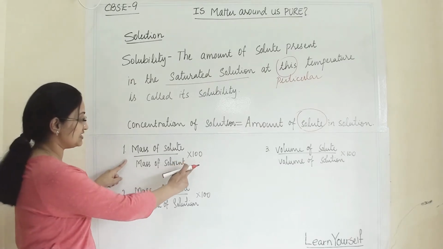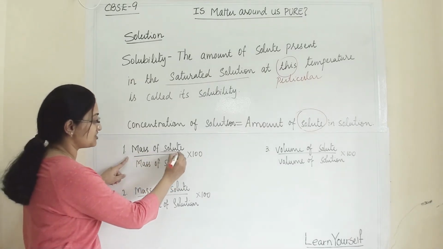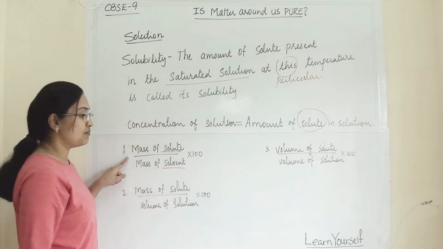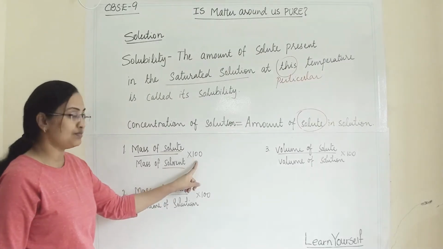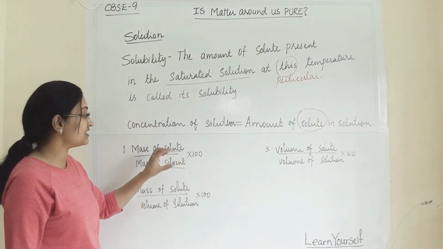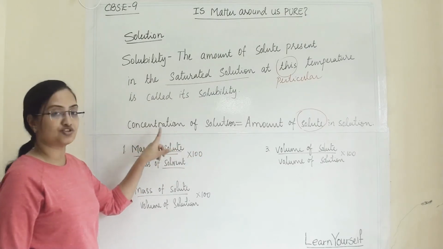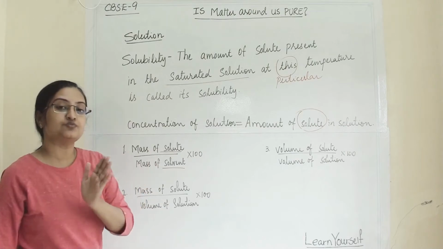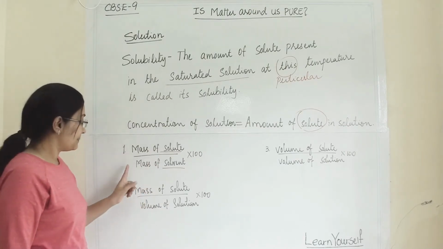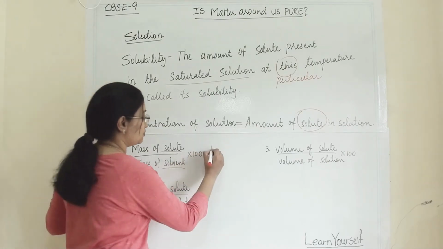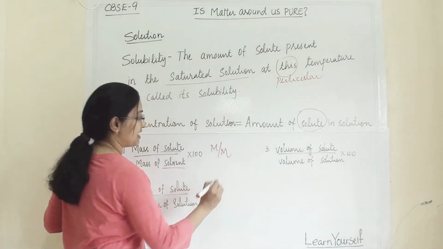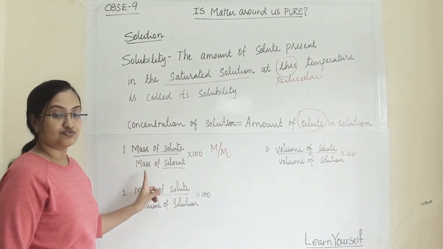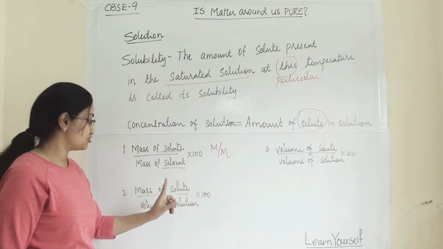This percentage we find from the mass of solute divided by mass of solvent, multiplied by 100, and we get the percentage concentration of that solution. This method is known as mass by mass concentration of that particular solution.